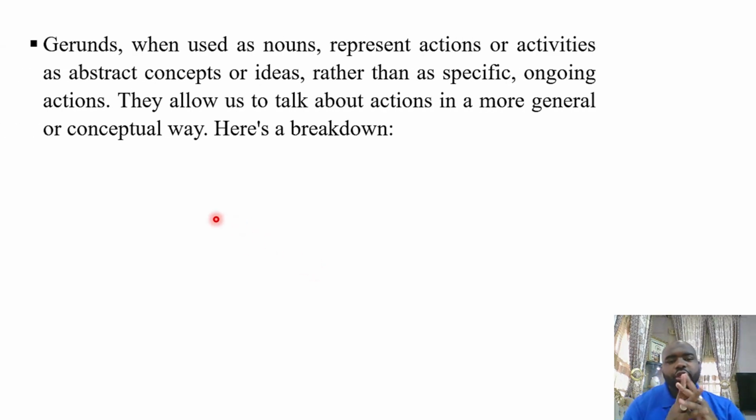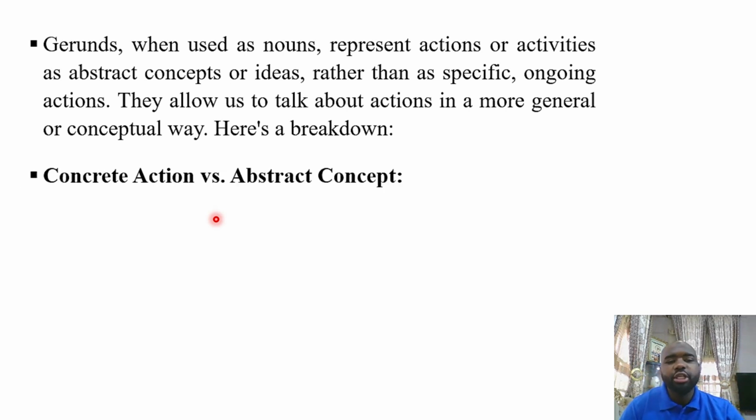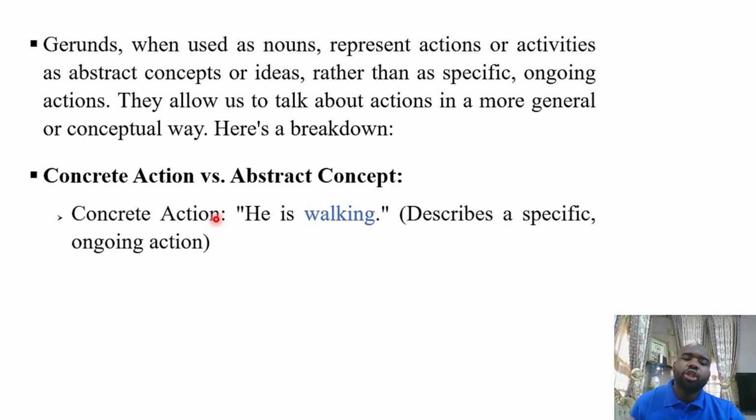Gerunds, when used as nouns, represent actions or activities as abstract concepts or ideas, rather than specific ongoing actions. They allow us to talk about actions in a more general or conceptual way. For example, we have the concrete action versus the abstract concept. The concrete action represents the verb itself.